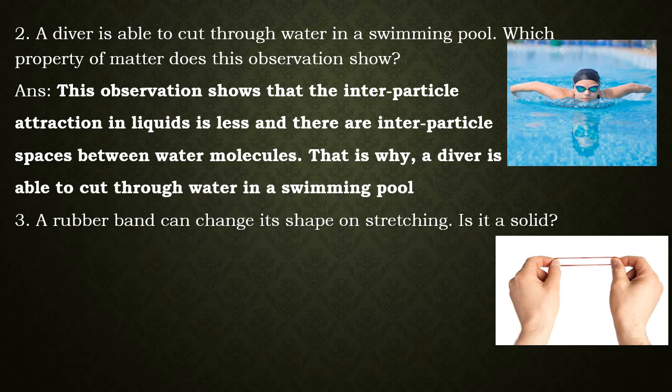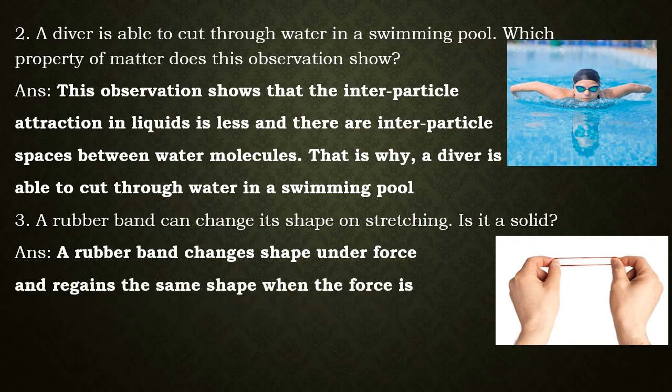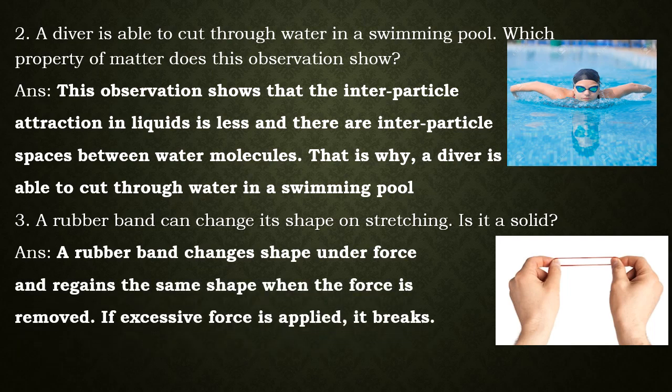A rubber band can change its shape on stretching. Is it a solid? Of course, it's a solid. It does not change its shape on its own. It changes its shape when pressure is applied, when we apply force, when we pull it, when we stretch it, only then it changes its shape. But once that force is removed, it regains the shape. Hence it is a solid.